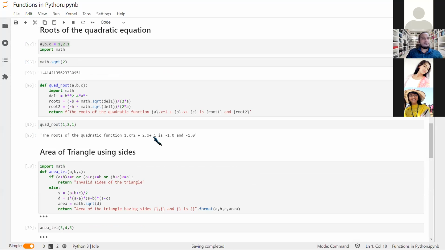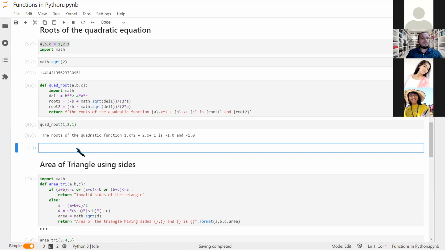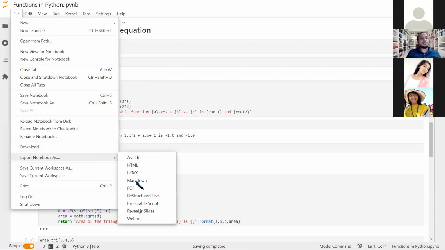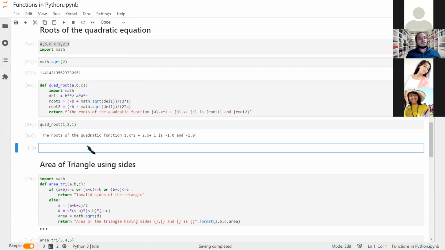It is up to you how much cosmetic you want to add to your code. You can print the PDF also, right? From here we need to download or export as a PDF. Yeah, here there are many options. Being Jupyter Lab, it is the next version of Jupyter Notebook. You can install it. If you want, at the end I'll show you how to install it nicely.